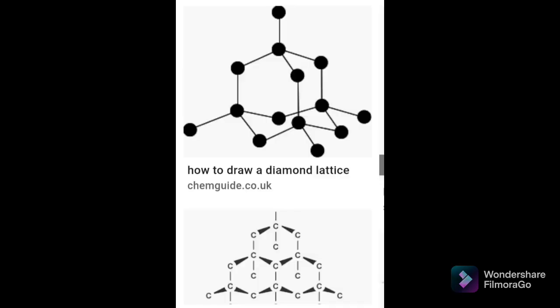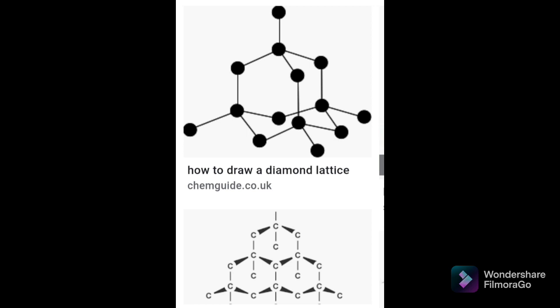In this, each carbon atom is bonded strongly to 4 neighboring atoms which are held about it at the corners of a regular tetrahedron. You can see in the diagram how diamond forms a tetrahedron, how each carbon is bonded to 4 neighboring carbon atoms. Since C-C bonds are very strong and uniform, and what is a C-C bond?